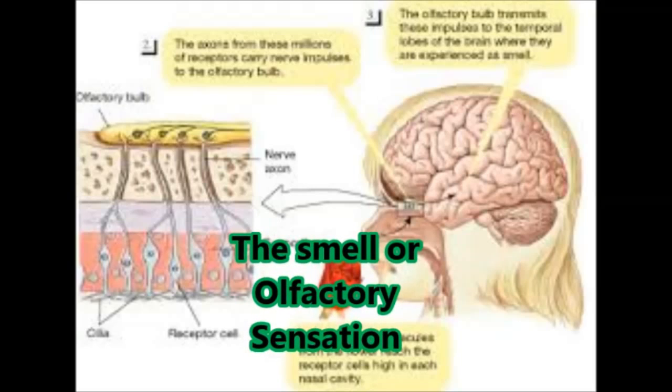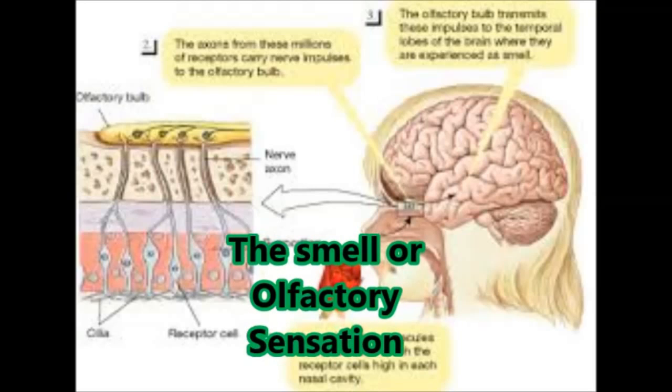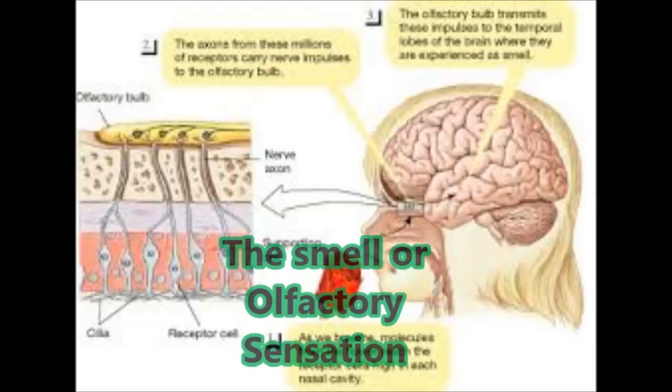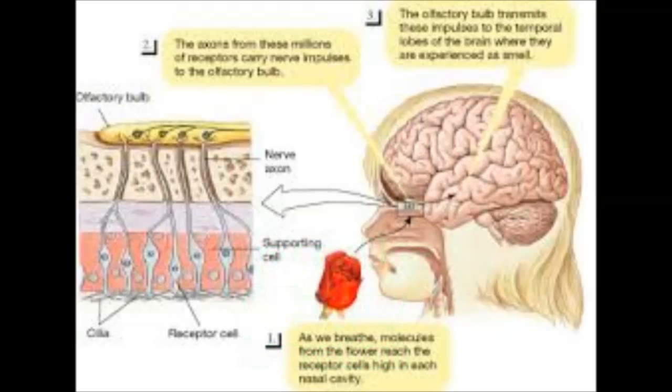Unlike all the other senses, smell signals are not relayed through the hypothalamus, an important part of the brain that coordinates our nervous system and endocrine or hormone-secreting system. The hairs and mucus in the nasal cavity keep dust, germs and other unwanted materials away from gaining entry into our bodies through the nose.